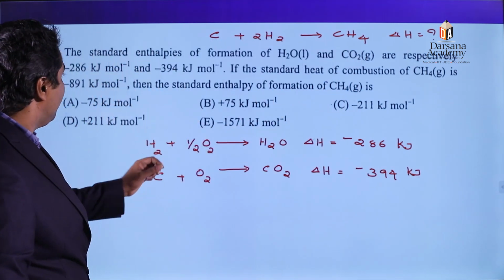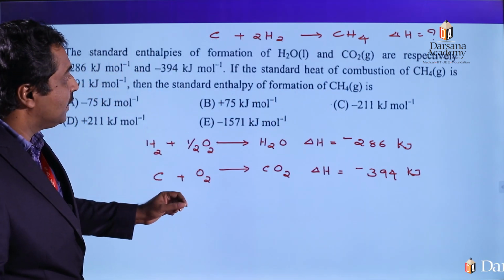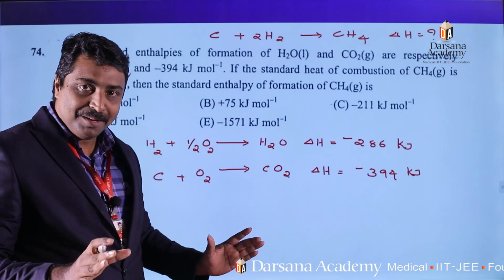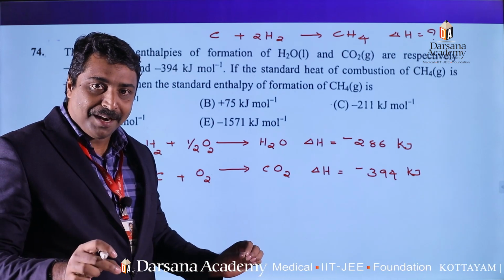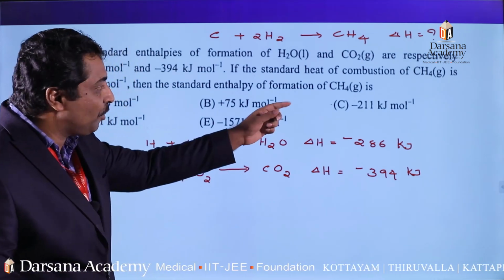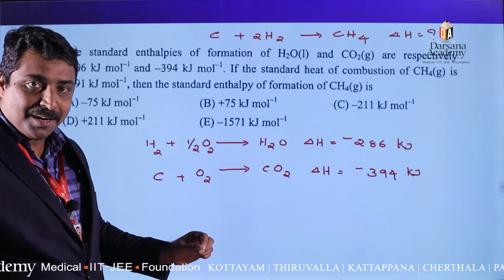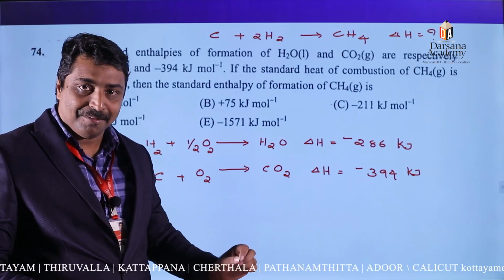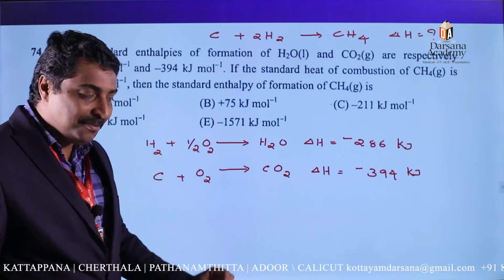Again, the third information is the standard heat of combustion of methane. Heat of combustion of methane means 1 mole of methane undergoes combustion. The products obtained are carbon dioxide and water, because every hydrocarbon on combustion results in the formation of carbon dioxide and water.